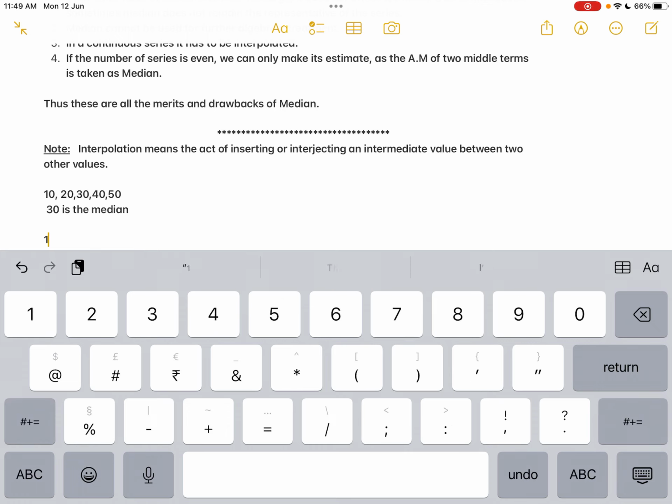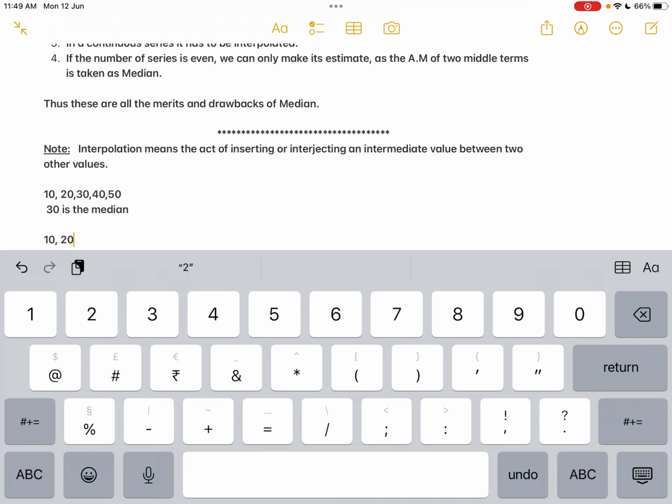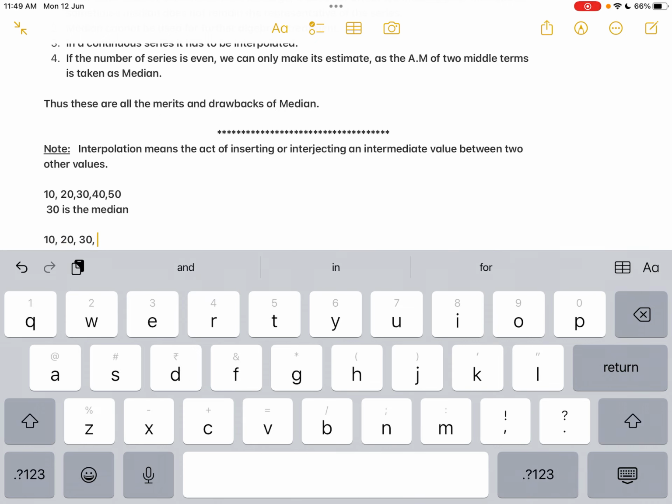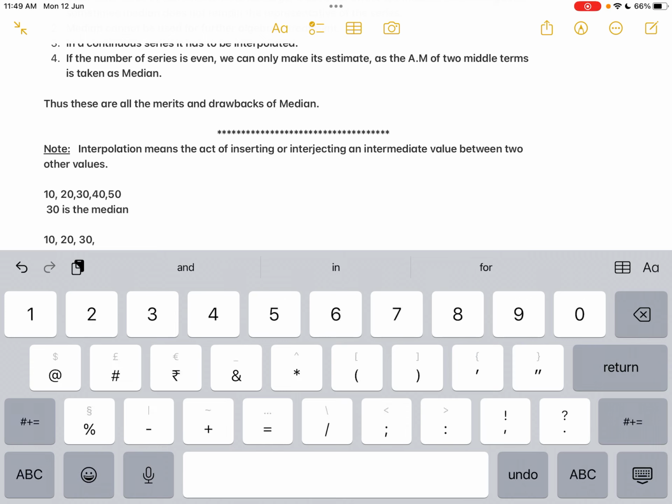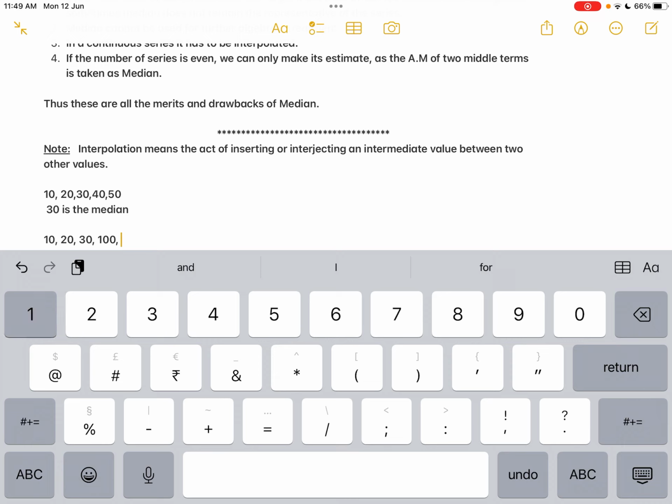Now let me change this. Instead of that, I'm making it 10, 20, then 30. Instead of 40, I'm making it 100, and instead of 50, I'm making it 120.